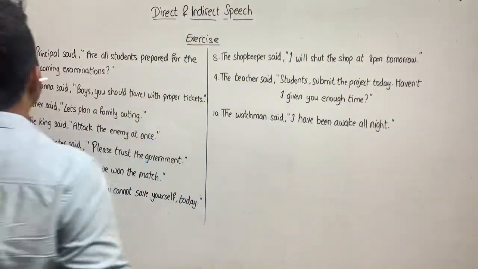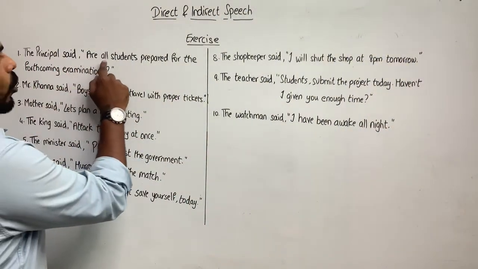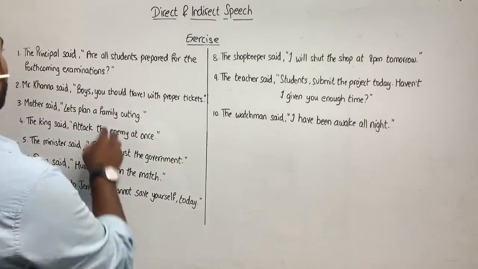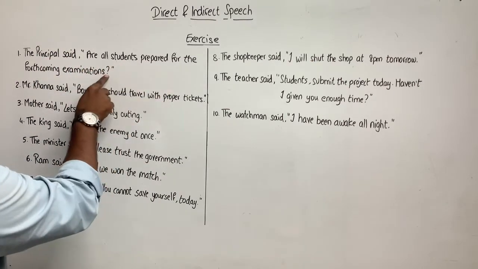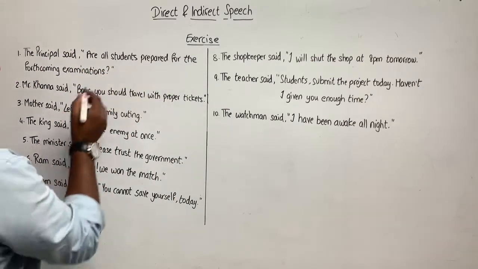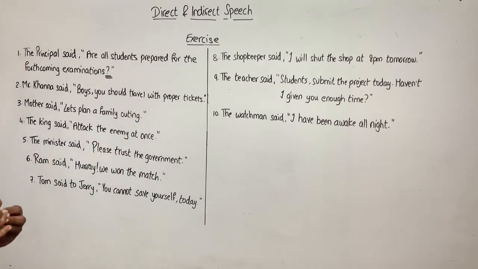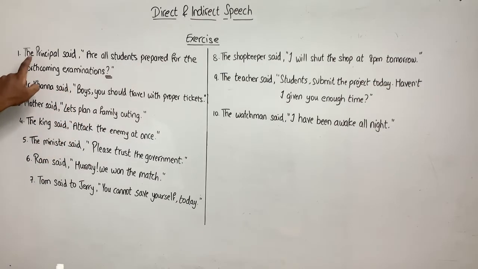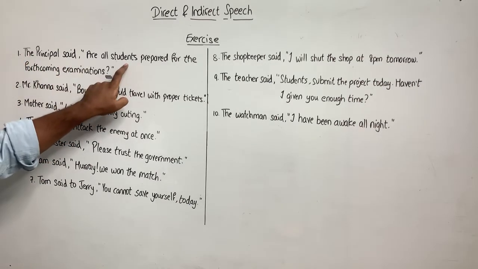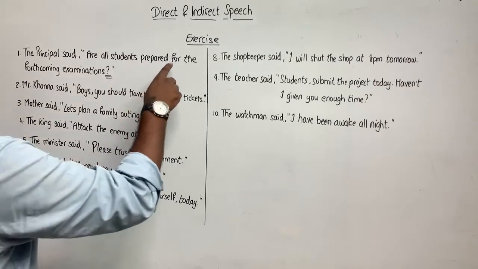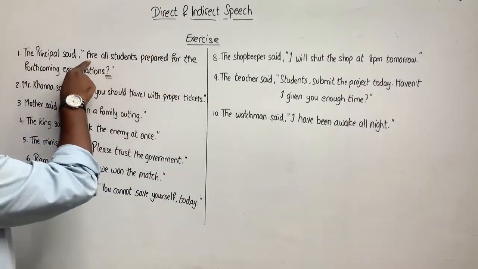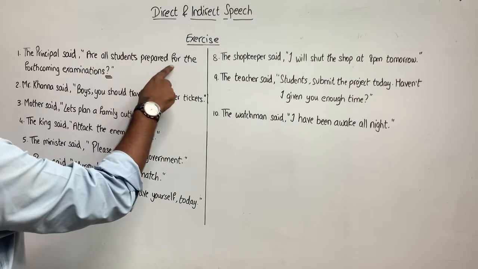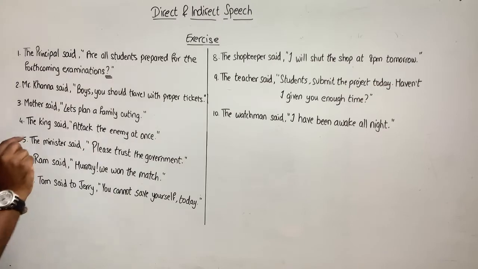Okay, the first one. The principal said, "Are all students prepared for the forthcoming examinations?" Okay, the principal said, "Are all students prepared?" So this is a question. Now, because this is a question, you will be using the word asked. Okay, and this question was asked to the students. So what will the answer be? The principal asked the students whether they were prepared. Are will become were. Past tense. Present becomes past. Whether they were prepared for the forthcoming examinations.